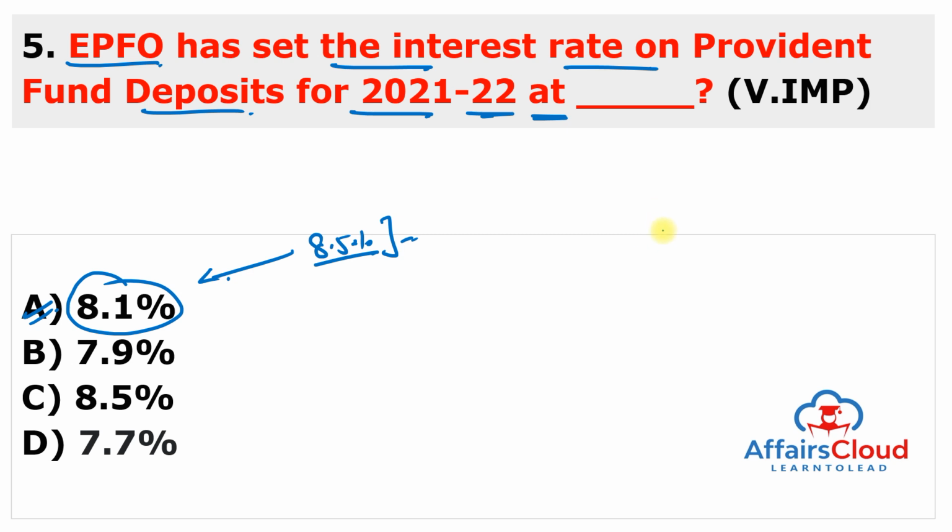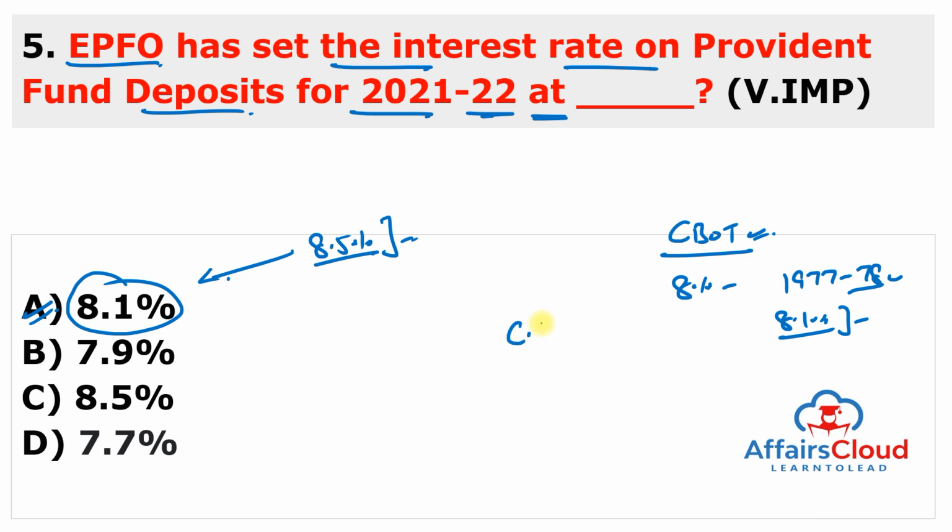So the decision was taken by the Central Board of Trustees, the apex decision making body of the EPFO, and will be sent to the Ministry of Finance for consensus. And remember, this EPF interest rate stood at 8% in 1977-78. And this is 8.1%. It is the lowest in more than 4 decades. And the possible reason behind this decision is the low earning of EPFO due to COVID-19.